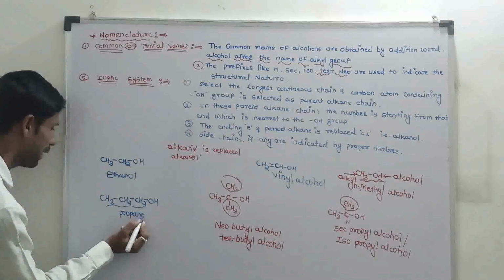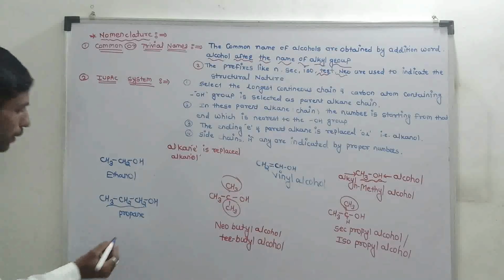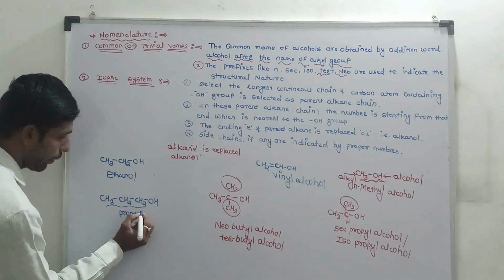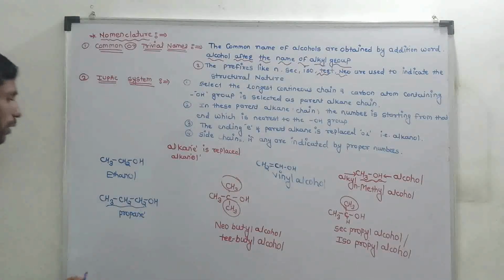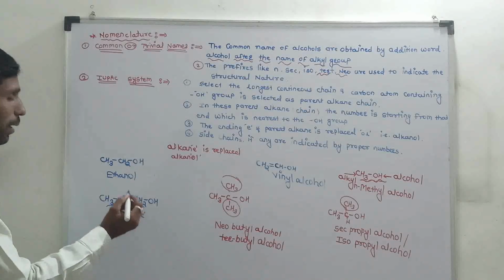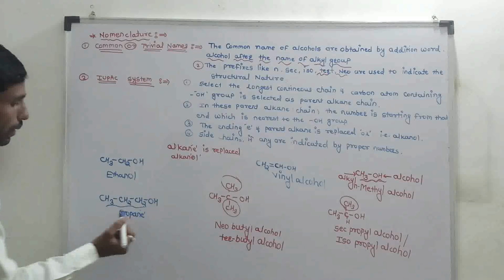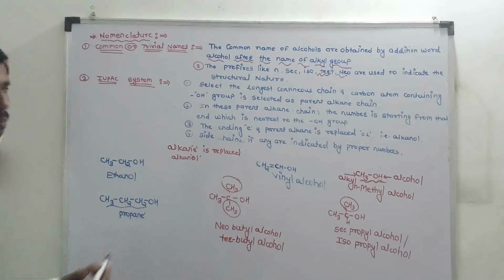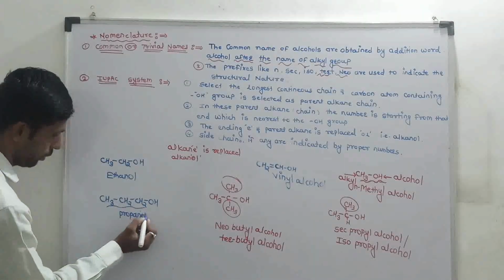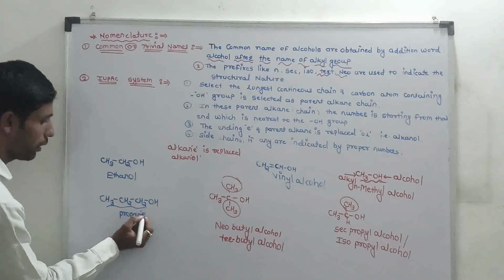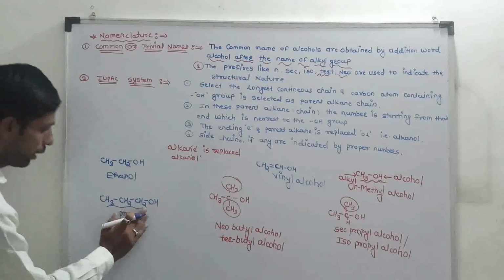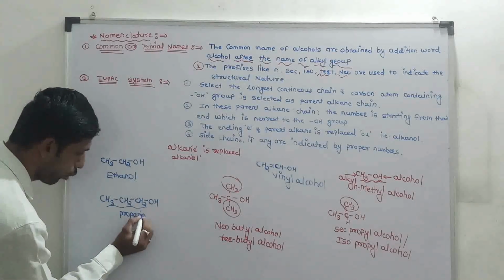In this propane, the last letter E is replaced by OL, and the name of the structure is propanol.